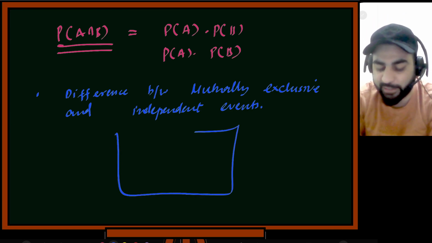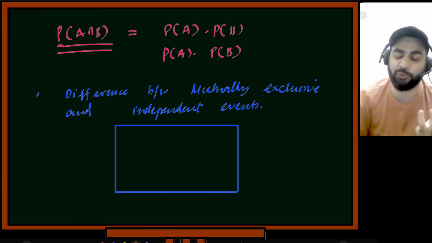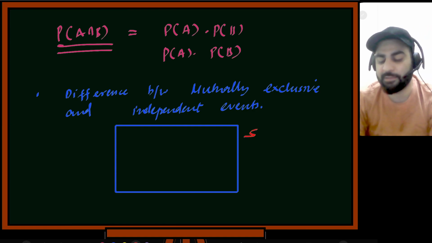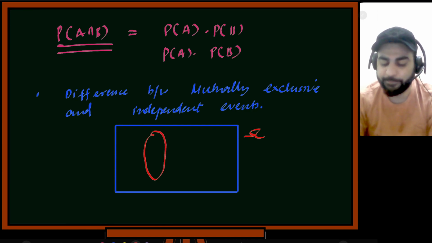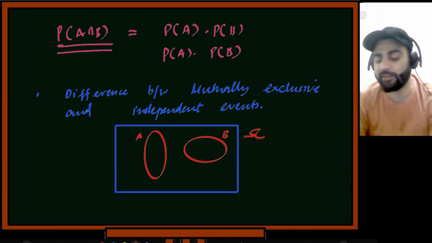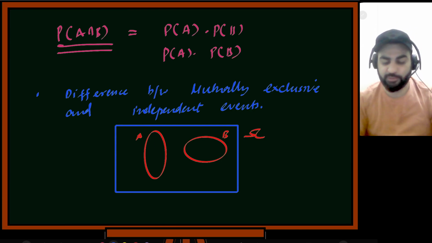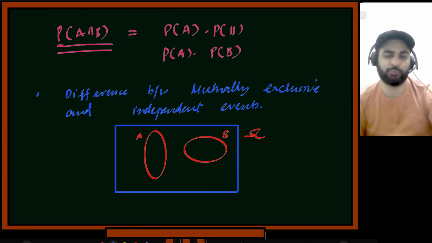Let's take an example to clarify this. Please focus here so that for your whole life you will have this example settled in your mind. Suppose this is our whole sample space, and this is our event A and this is our event B. Are these events mutually exclusive? What do you say? Are these events mutually exclusive?